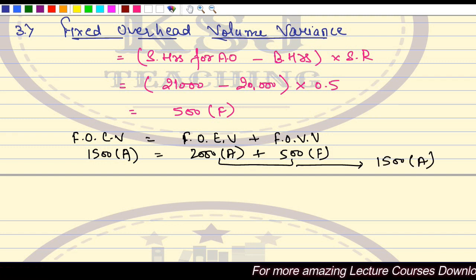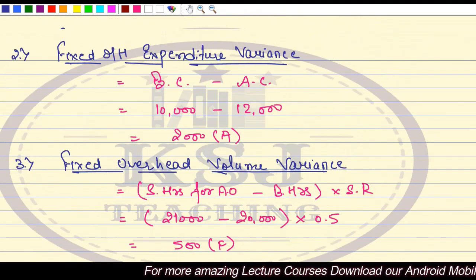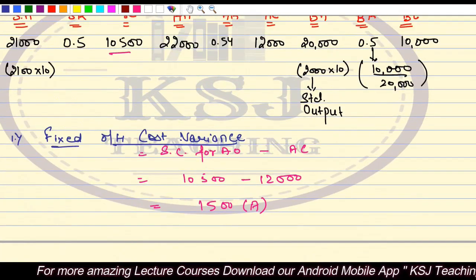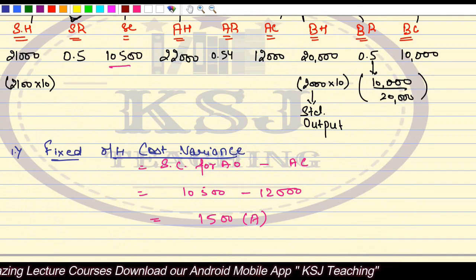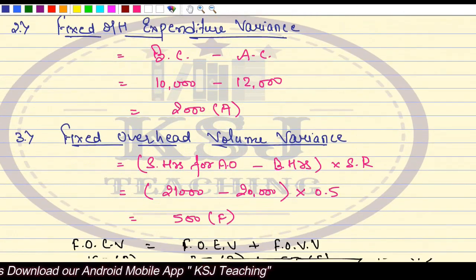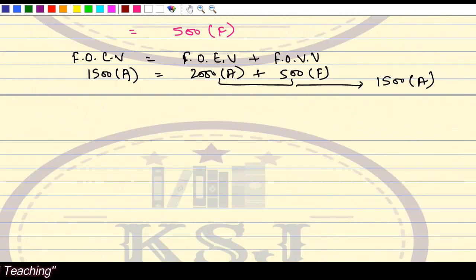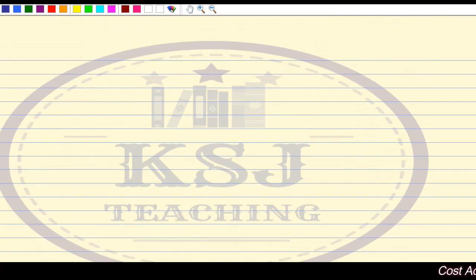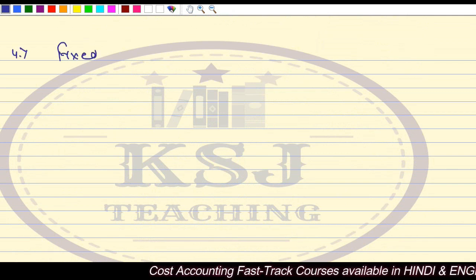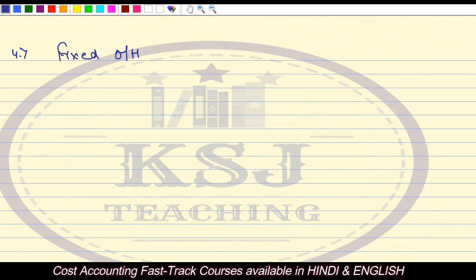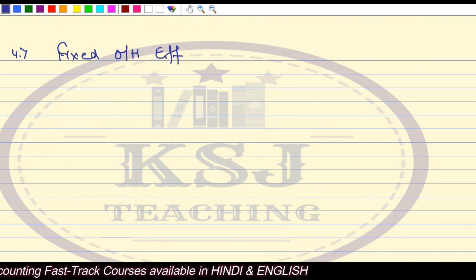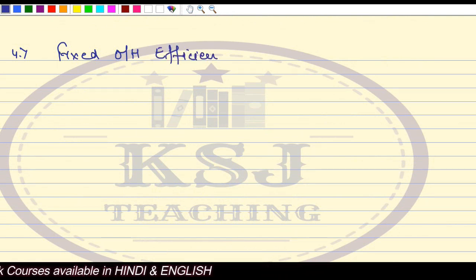Clear? So these are the first three variances that we have calculated: fixed overhead cost variance, fixed overhead expenditure variance, and fixed overhead volume variance. After that, the fourth is the fixed overhead efficiency variance.